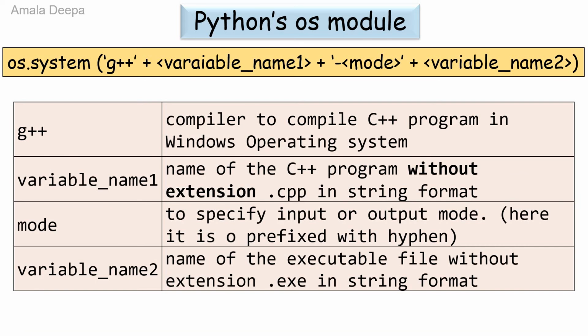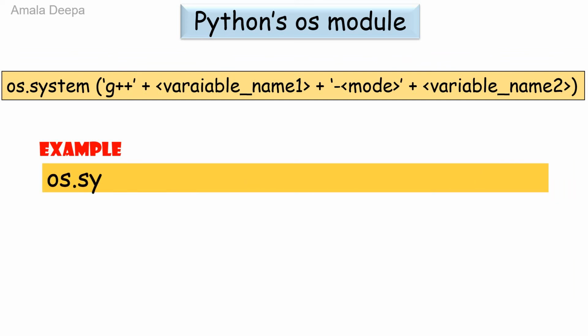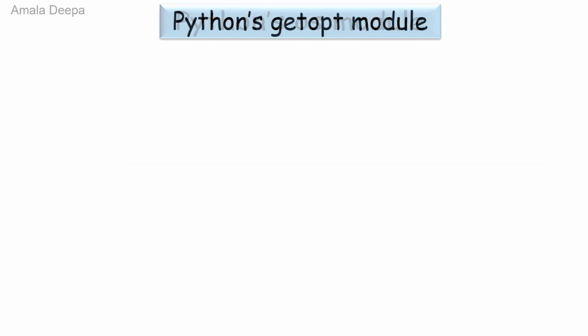Let us see an example of using the os.system: os.system(g++ + the name of the C++ file + -o + the name of the exe file).